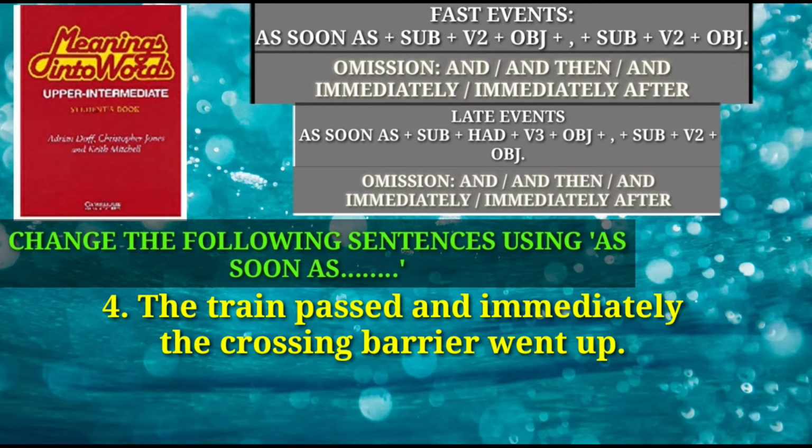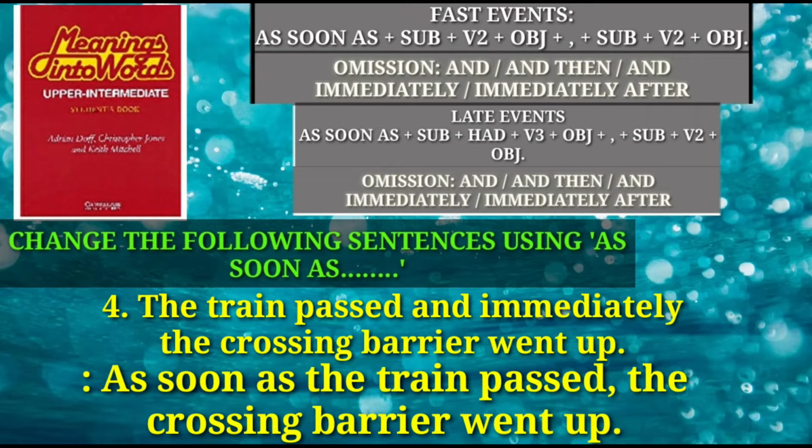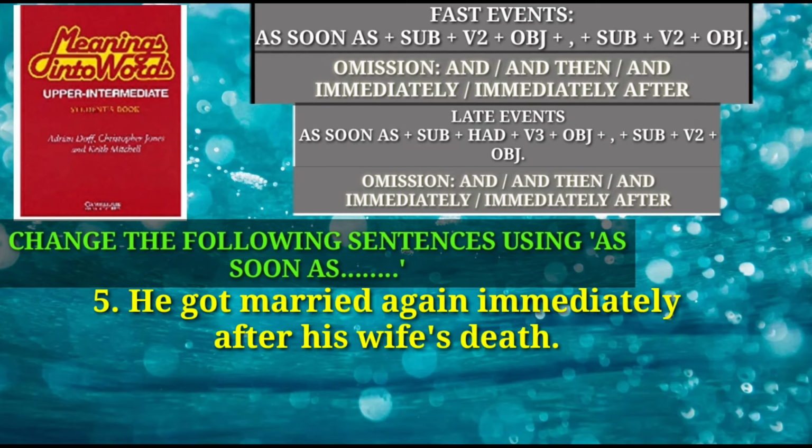Question number 4. The train passed and immediately the crossing barrier went up. This question is related with fast event and the answer is as soon as the train passed, the crossing barrier went up. Question number 5. He got married again immediately after his wife's death.